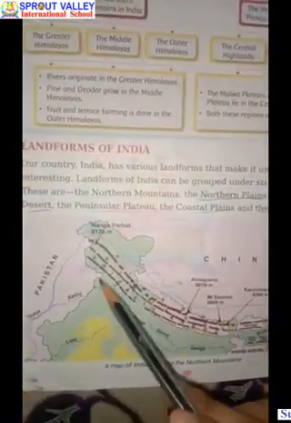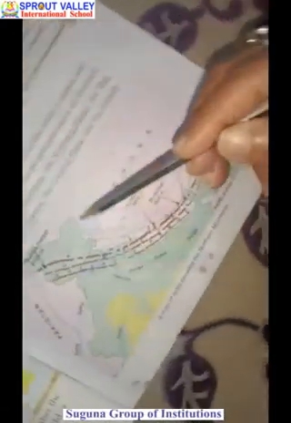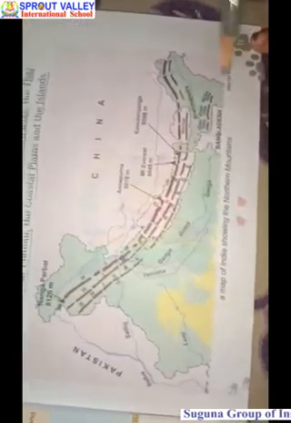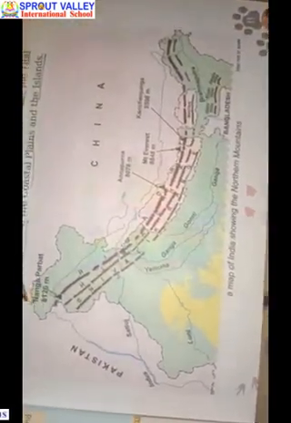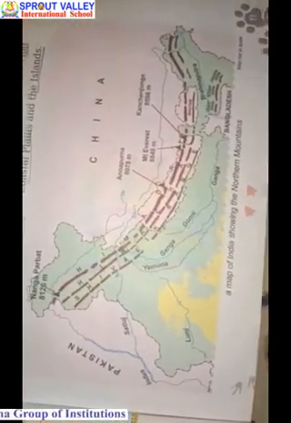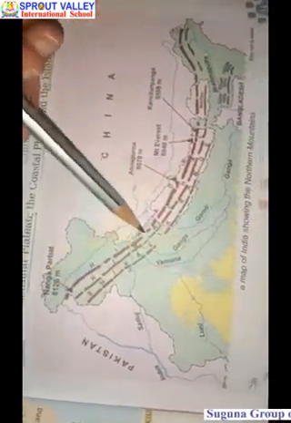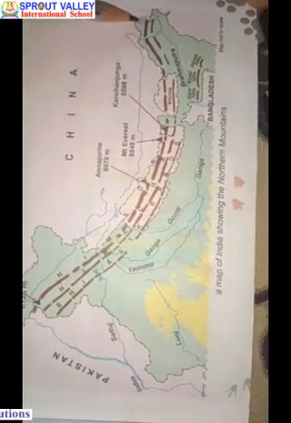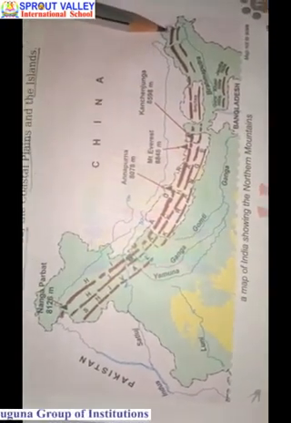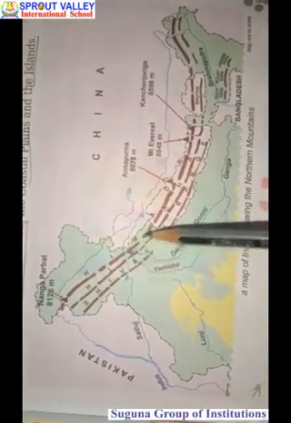Let me explain with the help of the diagram first. This is the most northern part of India. The northern mountains are divided into three parts. This first brown line, these are the Greater Himalayas, also known as Himadri.